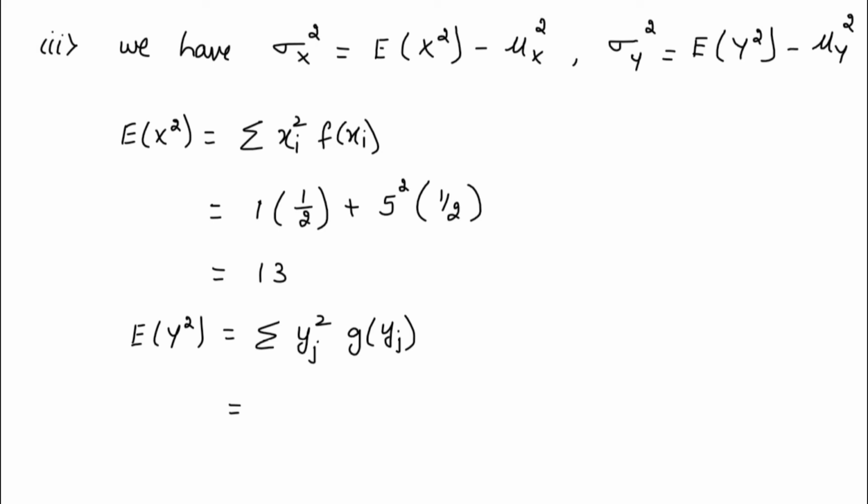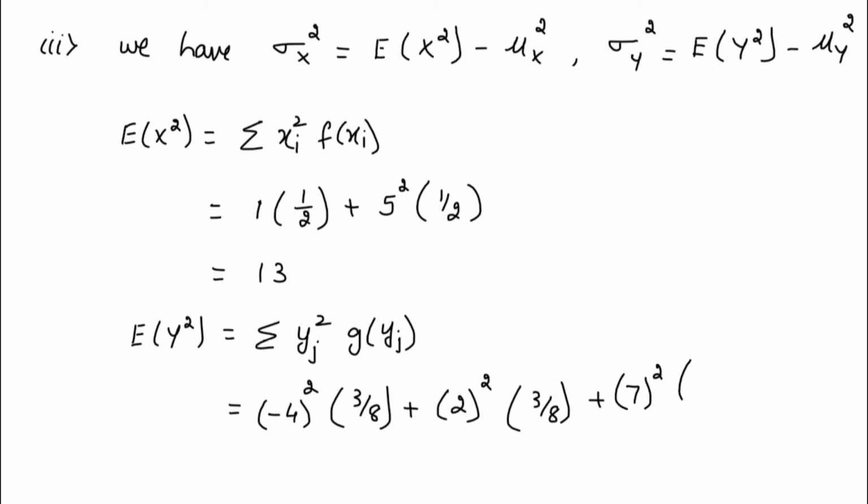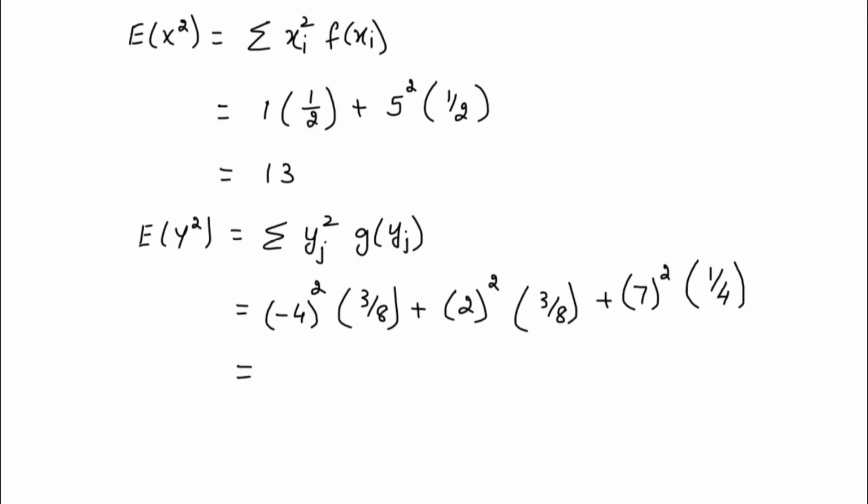So go back to the distribution of y table. Check it. The first value of yj that you have is minus 4. So minus 4 square you have to take because it is the square value here. Y square value into g of yj is 3 by 8, plus the second value of y is 2. So 2 square times g of yj value 3 by 8, plus the next value of yj is 7. So 7 square multiplied by 1 by 4. Evaluate this value. 79 by 4 will be the value.